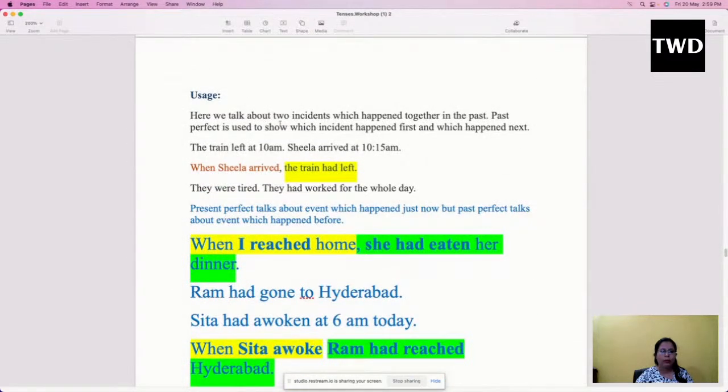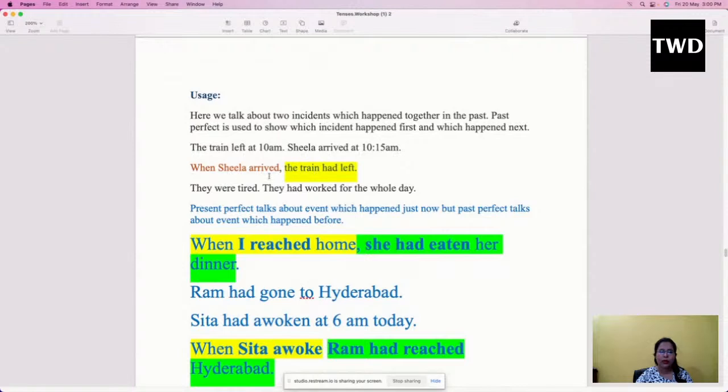Here we talk about two incidents which happened together in the past. Past perfect is used to show which incident happened first and which happened next. So, for example, the train left at 10 a.m. Sheila arrived at 10:15 a.m. So, we have got two clauses here. The train left at 10 a.m. Sheila arrived at 10:15 a.m. So, how can we change it to past perfect tense? When Sheila arrived, the train had left. So, from this sentence we can understand that first the train had left and then Sheila arrived to the station.